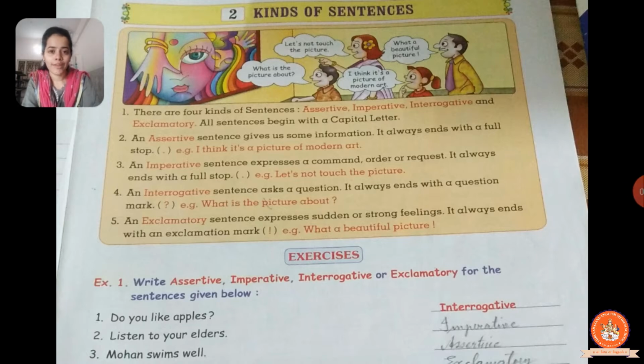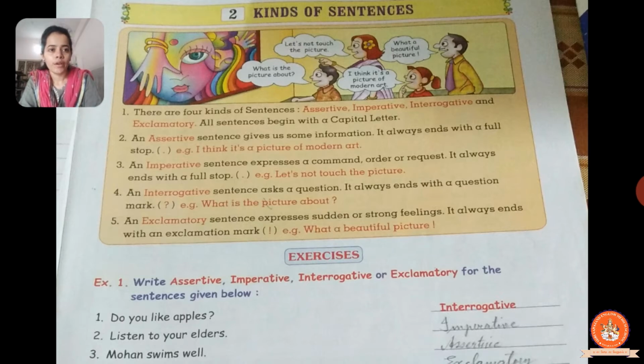So students, today we are going to start our new grammar lesson, and the name is kinds of sentences, or you can say types of sentences. So here is the definition given about types of sentences. Before I begin with this explanation, as you have already studied in your previous chapter, what is a sentence? What does it consist of? Now here we will see the four different kinds of sentences, which are assertive, imperative, interrogative and exclamative. We will read one by one and I'll explain what the different kinds of sentences are.